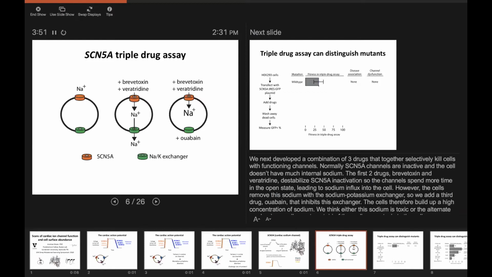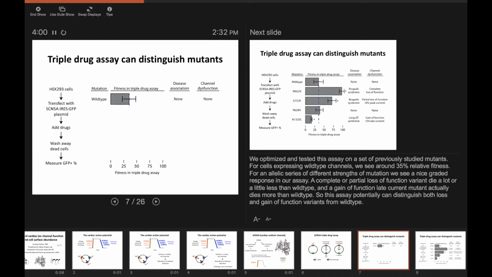So they have all the sodium coming into the cell through the channel. The main way they have to get rid of it is gone. So these cells actually die from sodium overload. So what we wanted to do is optimize this assay and see if we could actually distinguish different types of mutants with this drug treatment. So the way we did that is we developed a simple fluorescence readout in HEK cells overexpressing our channel in order to see at what rate cells were dying when exposed to the drugs.